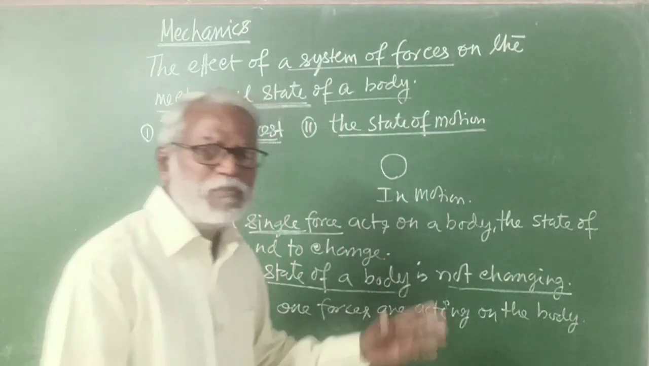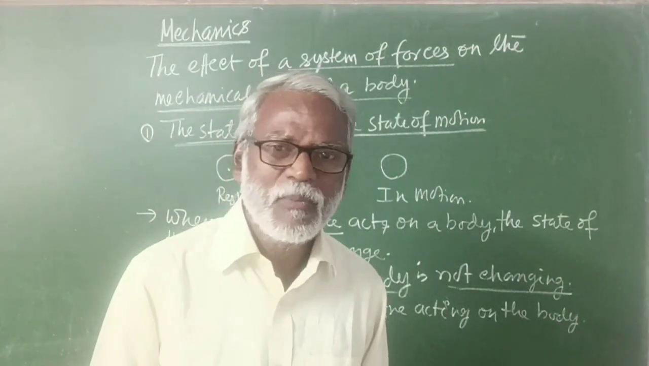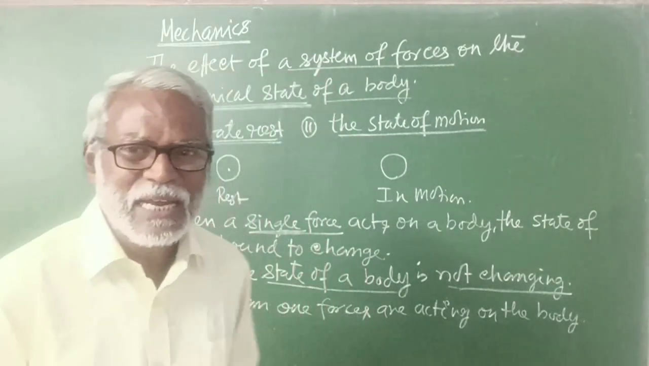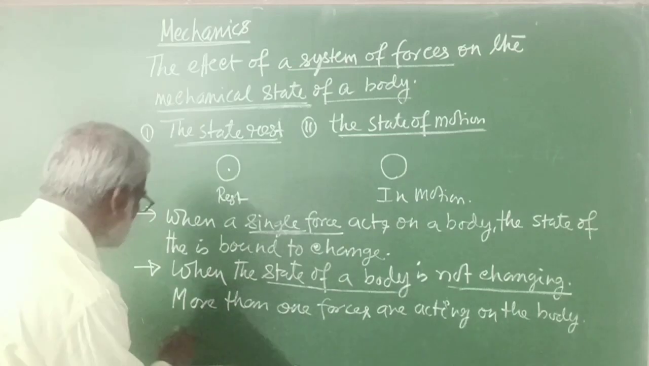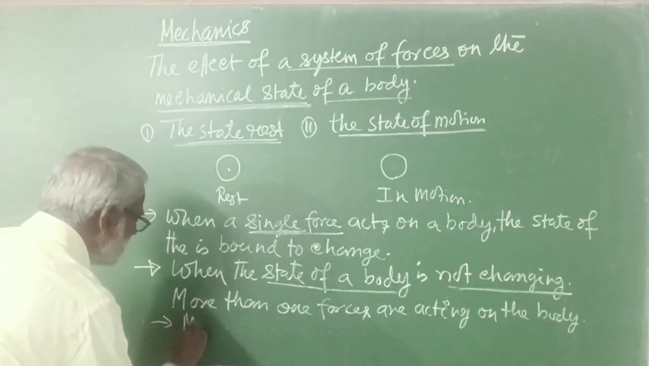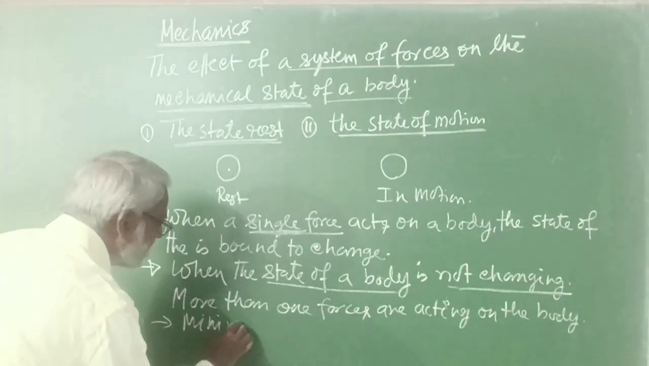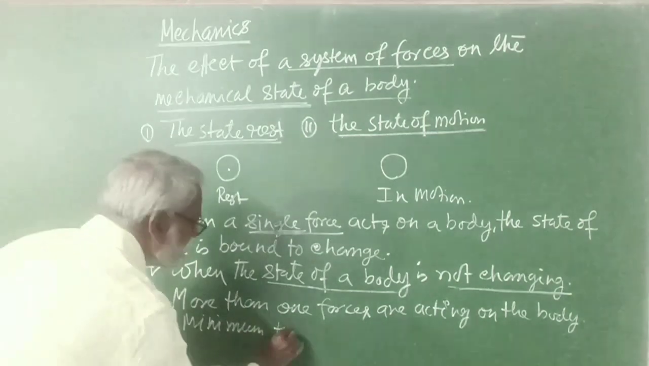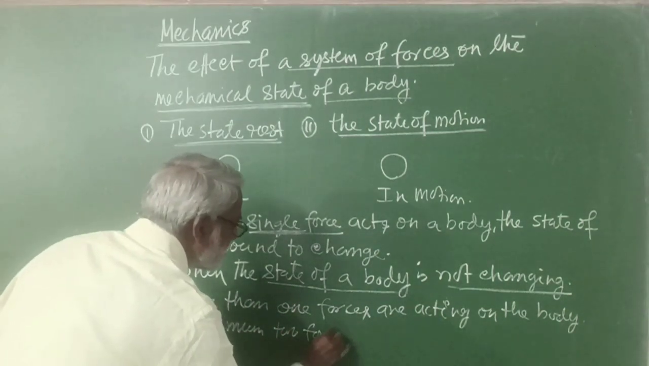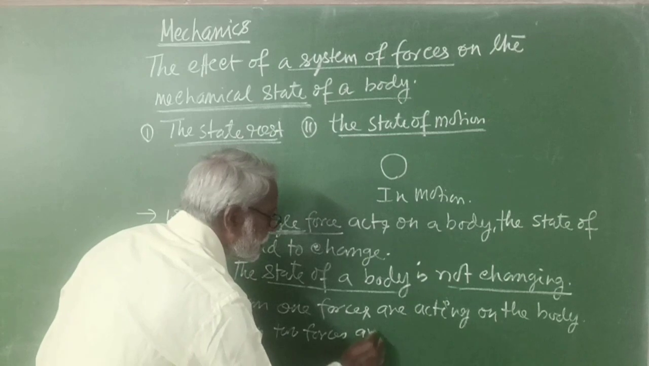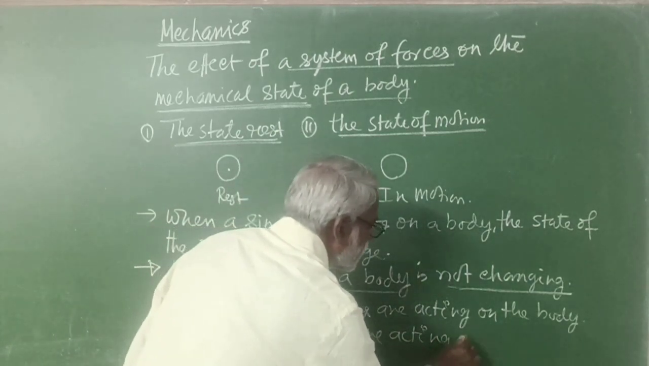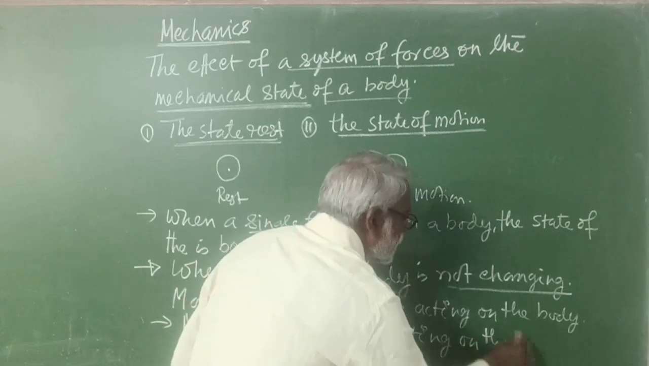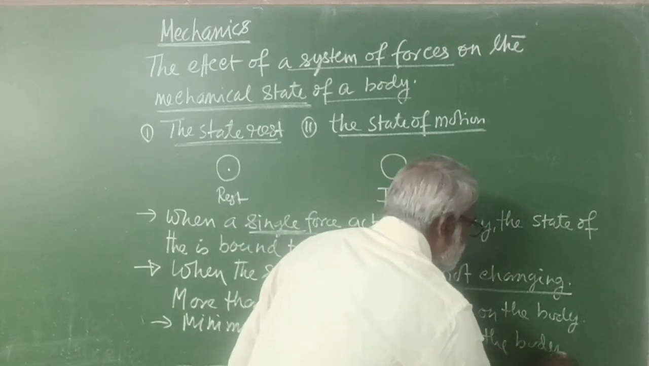That means minimum two forces are acting on the body. More than one means, let us say minimum two forces are acting on the body. There may be more than two forces. So minimum two forces are acting on the body.